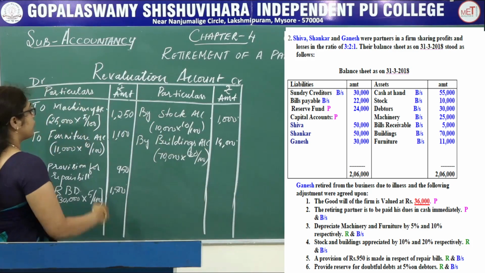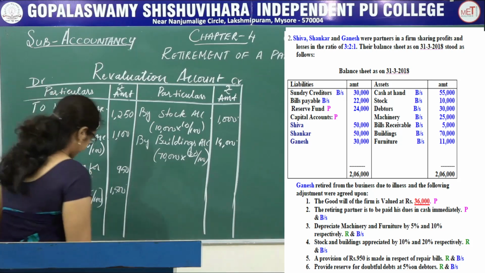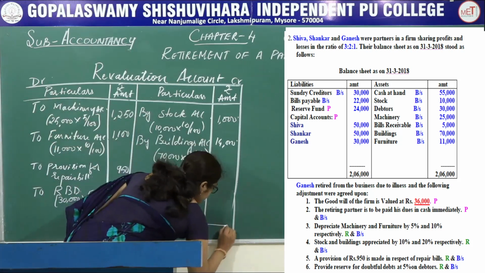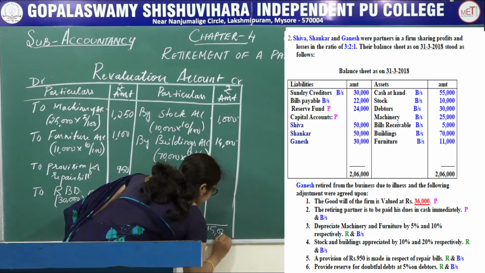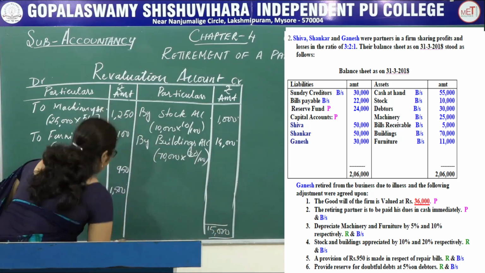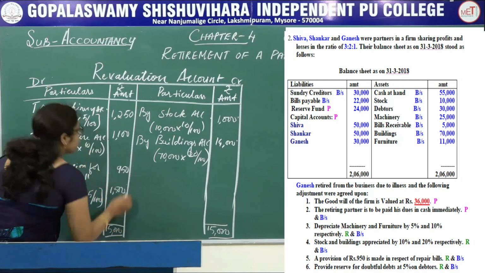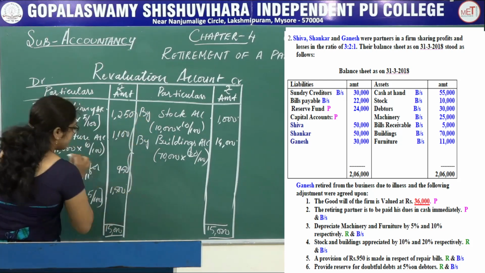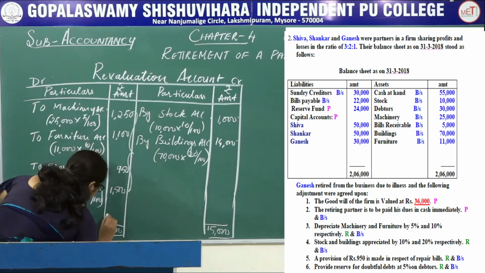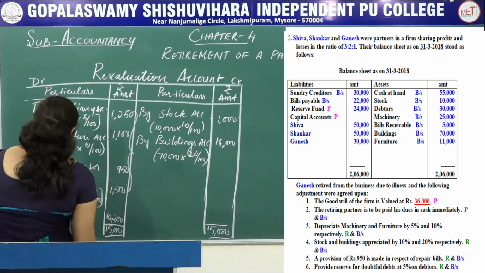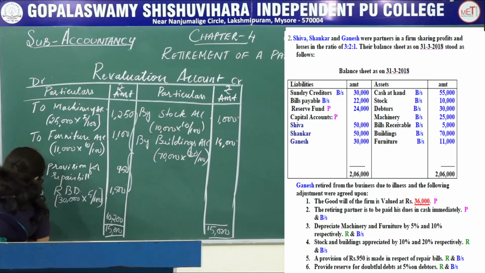1,500. Now find the total, which side is greater. Here 15,000 on the credit side. Write the same amount this side, 15,000. So when you deduct this amount, you will get 10,200. That is the difference. So the profit is transferred